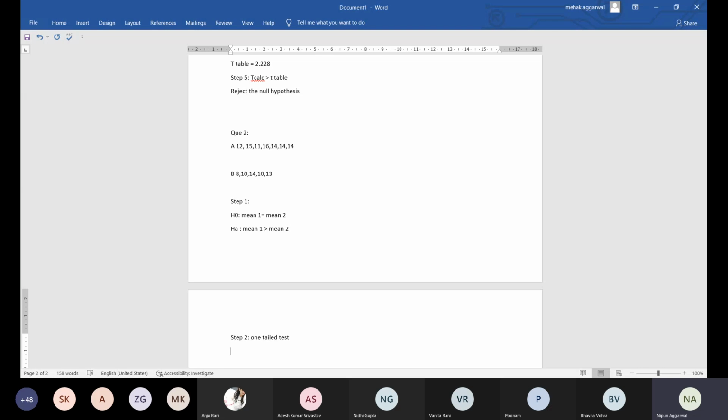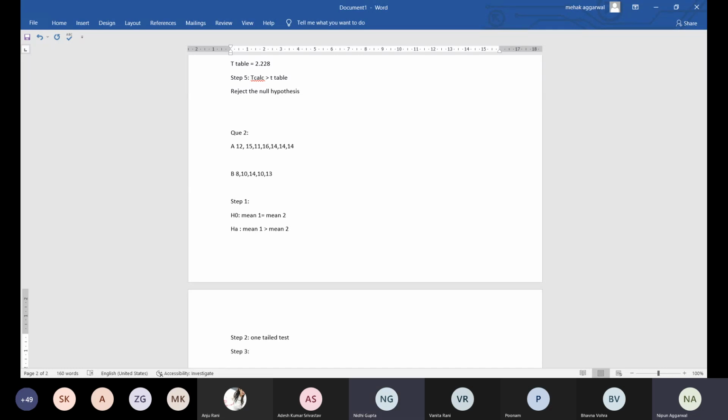Fine. So now step 3. Step 3 is the calculated value. Here there is a difference in the calculated value. Why is there a difference? It is the same 2 sample t test. So why is there a difference in the formula? What is the difference here? It is a one-tail test, sir.